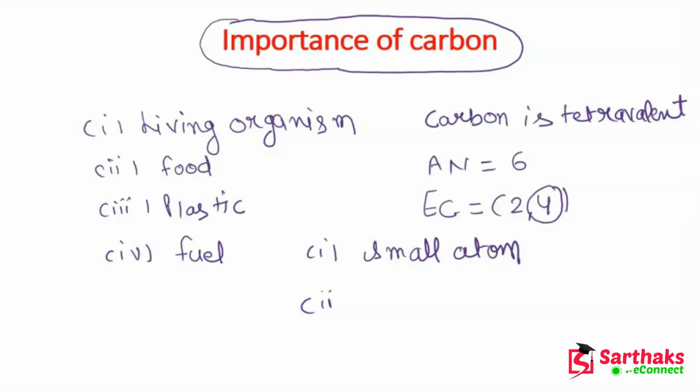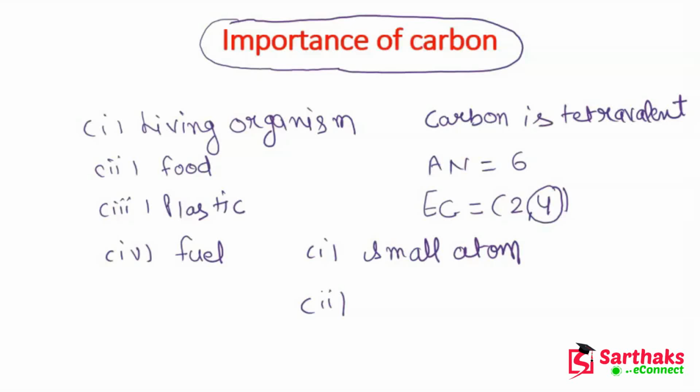Now the second reason: why can't it accept 4 electrons? We all know that to complete its octet it needs 4 electrons.